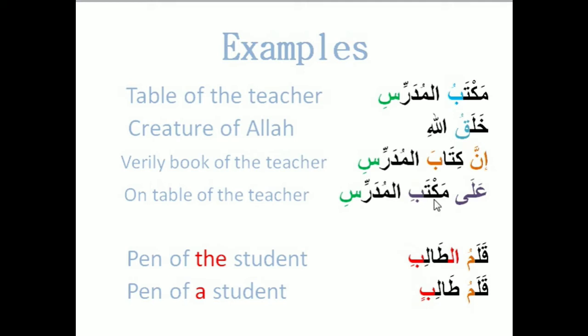Next example. Al and tanwin. Qalamu talibi. Al here means the student. Pen of the student or the student's pen. Next one, qalamu talibin. Use tanwin here, it means a student. So pen of a student or a student's pen. Okay, I think you understand now.